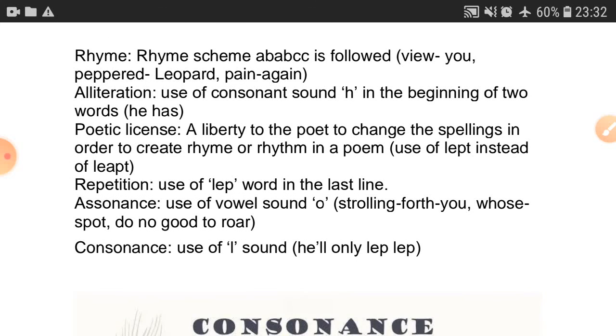Poetic license is a liberty of the poet to change the spellings in order to create rhyme. Use of "lept" instead of "leapt." The actual spelling of leapt is L-E-A-P-T. It is not L-E-P-T. But sometimes, just to maintain the poetic balance, the poet changes the spelling. This type of change of spelling is known as poetic license. The poet has that much liberty, that much freedom to change the spelling in the sentence itself.